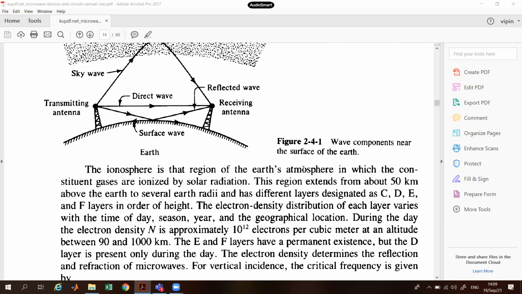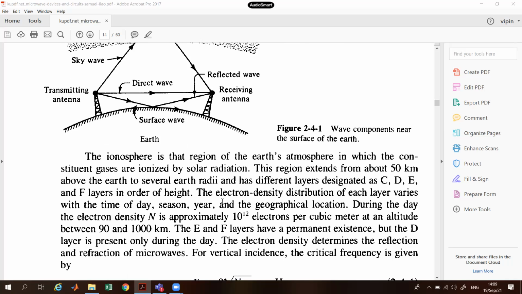The ionosphere is that region of the Earth's atmosphere in which the constituent gases are ionized by solar radiation. This region extends from about 50 kilometers above the Earth to several Earth radii and has different layers designated as C, D, E, and F in the order of height. The electron density distribution of each layer varies with the time of day, season, year, and geographical location. During the day, the electron density is approximately 10 to the power 12 electrons per cubic meter at an altitude between